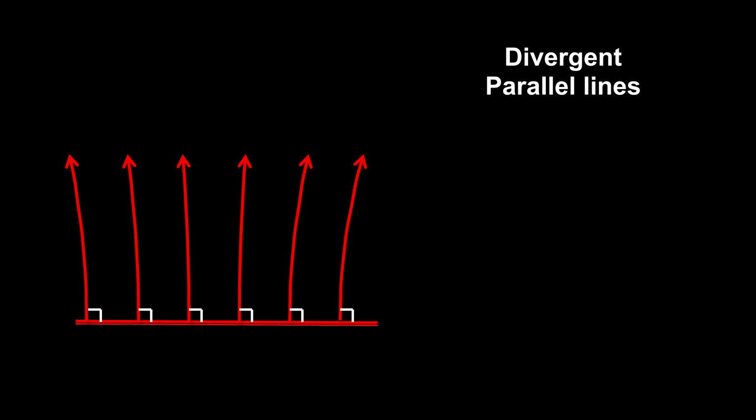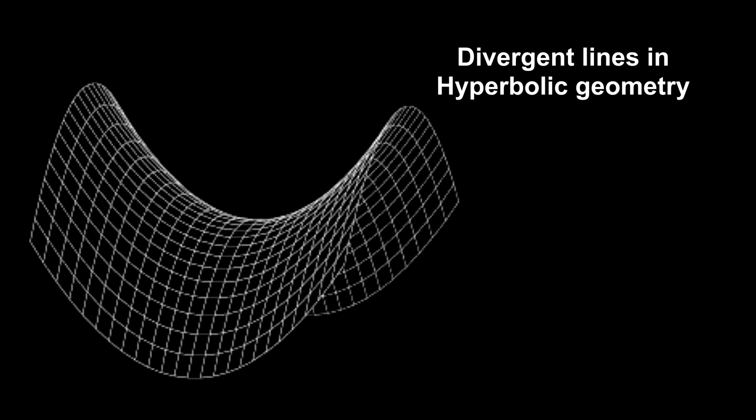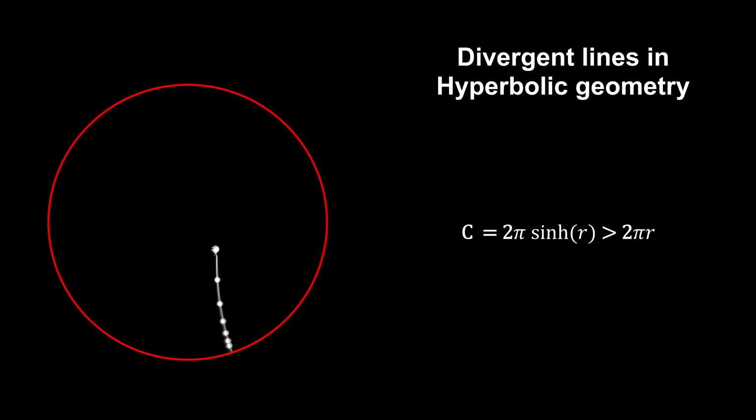One possibility for a geometry supposes that the parallel geodesic lines are diverging, getting further apart. It's as if space were being stretched between the lines, and the further up the lines you go, the more the space is stretched. The best example of this is the surface of a saddle, or a potato chip. Here, the sum of the angles of a triangle is less than 180 degrees, and the circumference of a circle is more than 2 pi times its radius. This is hyperbolic geometry. It represents space with a negative curvature.